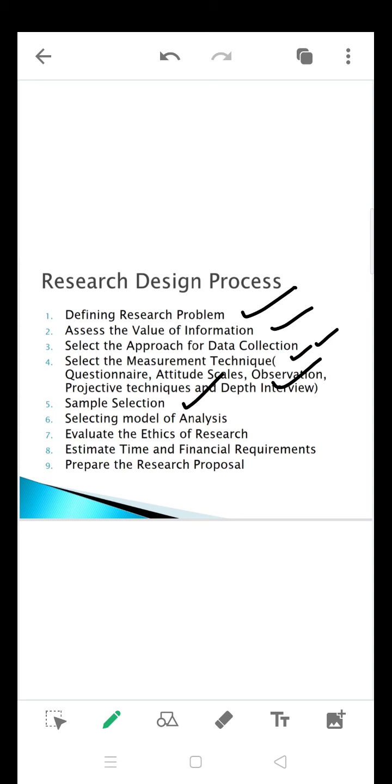And sample selection also we are going to do on a different scale. It depends on the population, how much population we are having in a selected location. On that population size, we have some tools to decide upon the samples. So blindly we are not going to select the sample size. It depends on the total population; we apply some formula there and then decide upon the sample size. And the mode of analysis, that is, the statistical tools you are going to use.